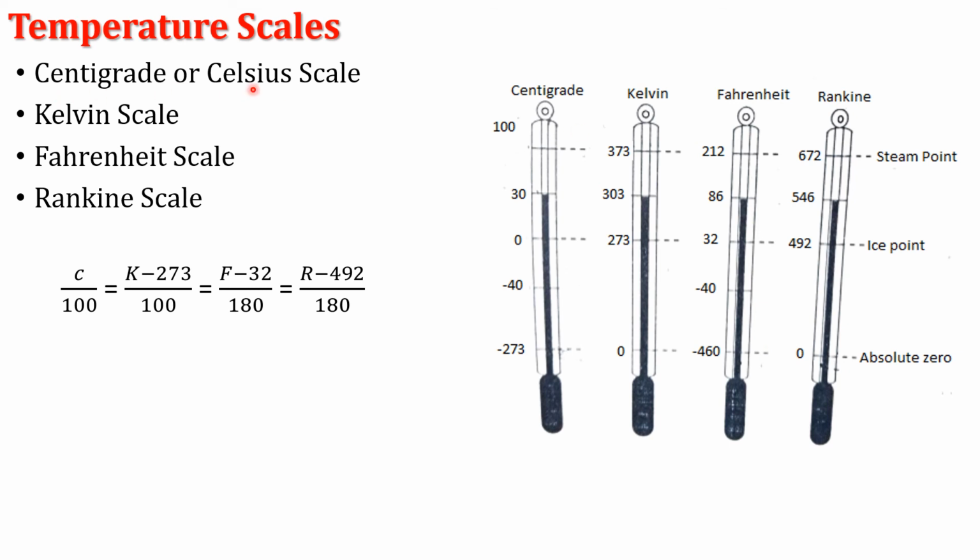We know if the thermometer is calibrated in the centigrade scale, then it should be in 100 equal parts. If it is the Kelvin scale, again it is 100 equal parts in between the two fixed points. In the Fahrenheit scale, the interval between the two fixed points is divided into 180 equal parts, and in the Rankine scale it is also divided into 180 equal parts in between the two fixed points.